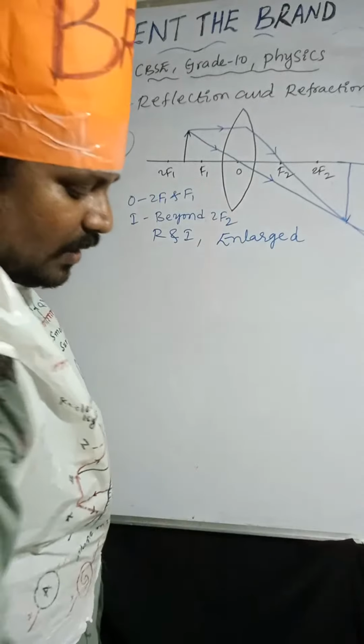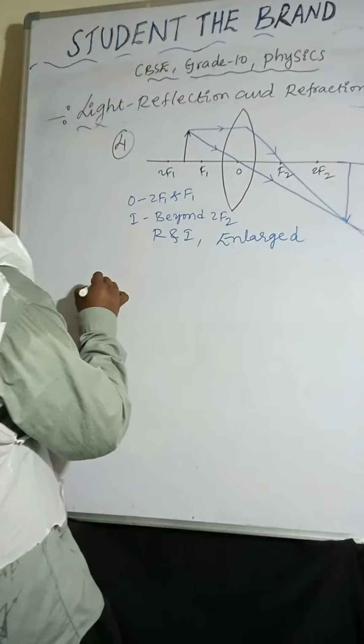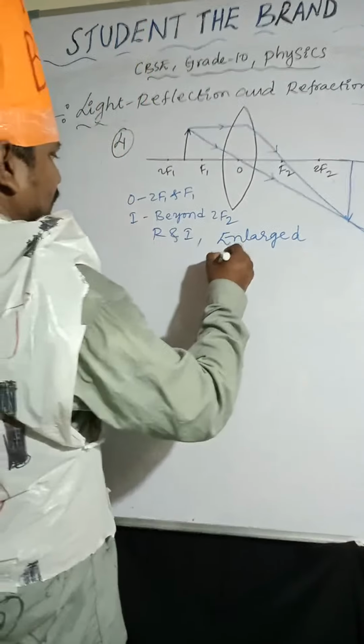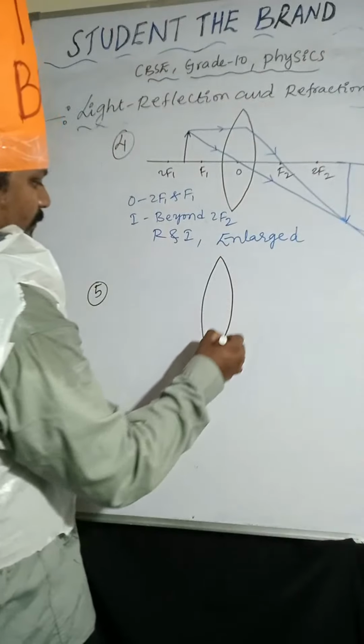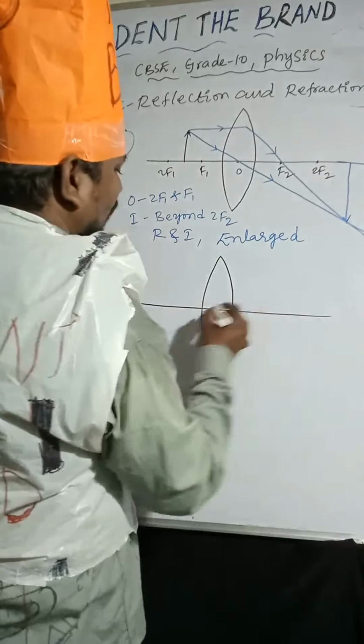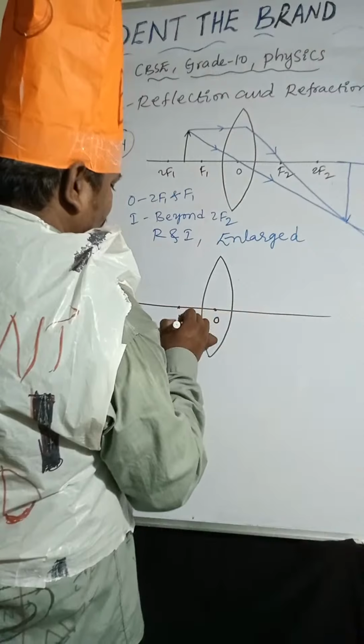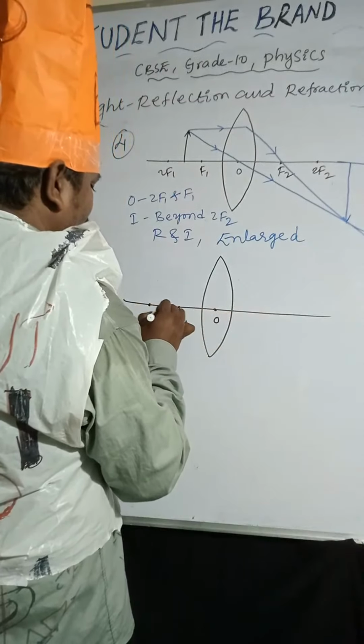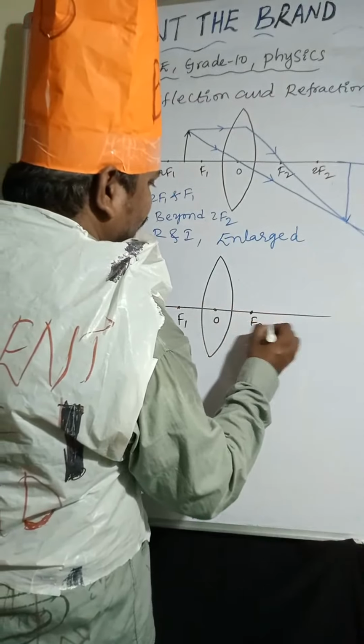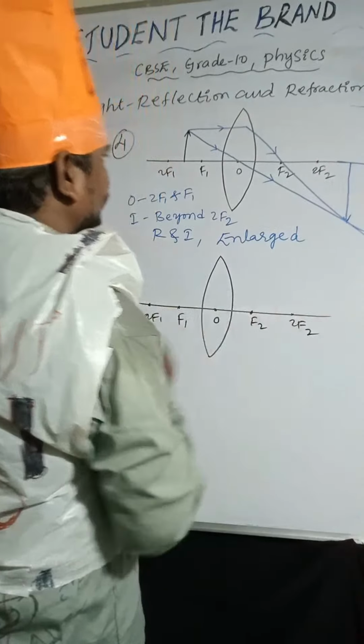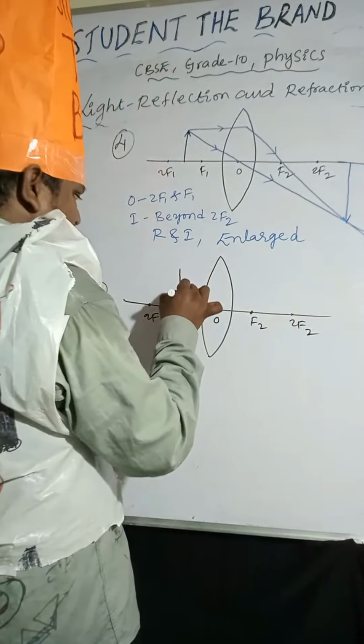Done. Now, coming to the fifth one. Optic center, F1, 2F1, F2, 2F2. Object is placed at F1.